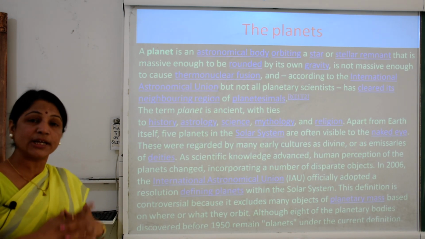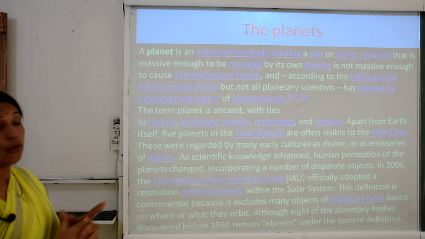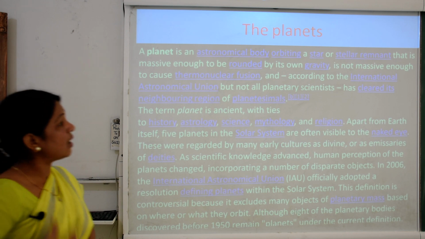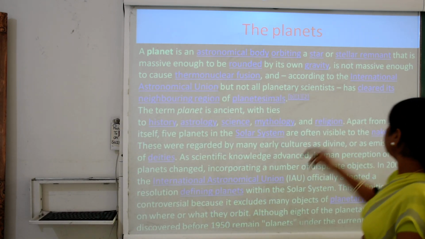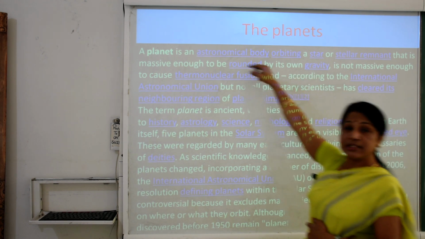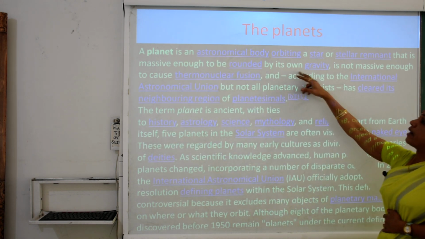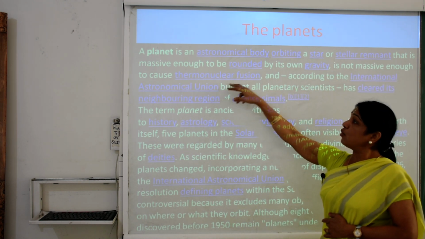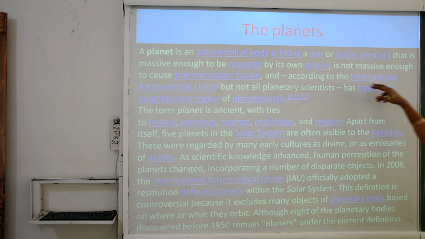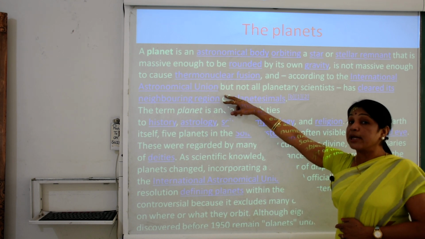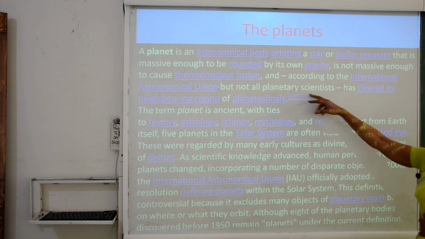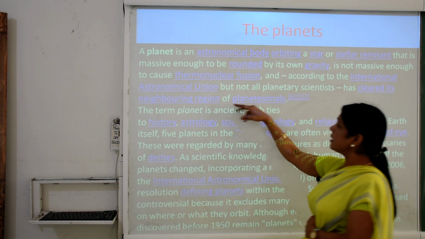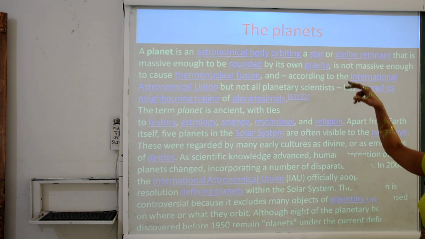First we are going to proceed towards the planets. What is a planet? A planet is an astronomical body orbiting a star or stellar remnant that is massive enough to be rounded by its own gravity, is not massive enough to cause thermonuclear fusion, and, according to the International Astronomical Union, has cleared its neighboring region of planetesimals.